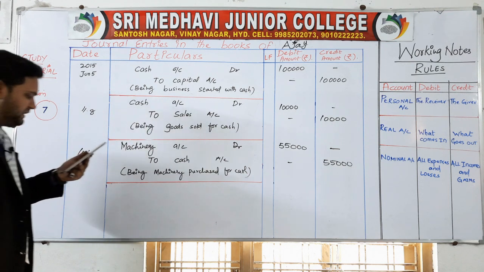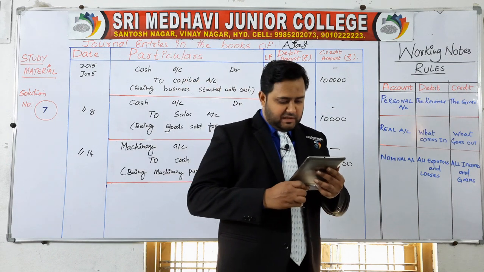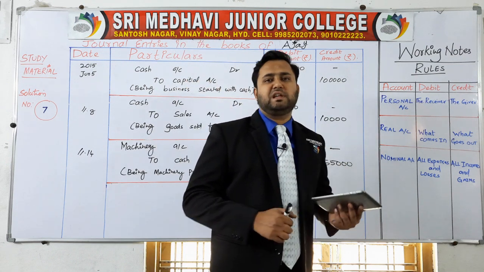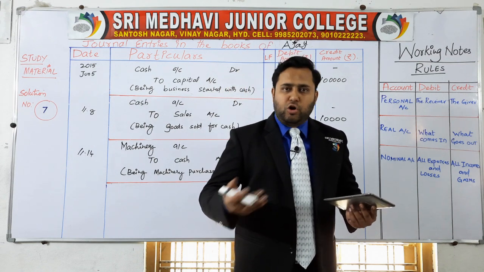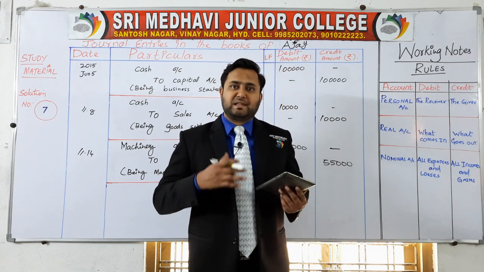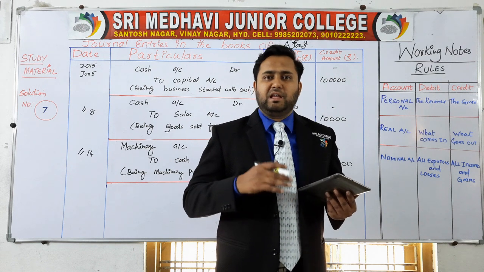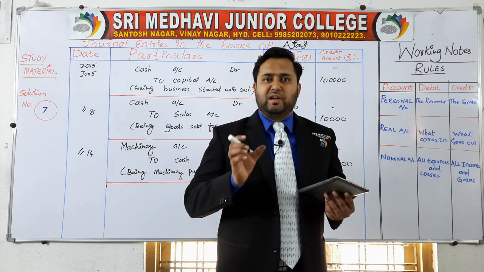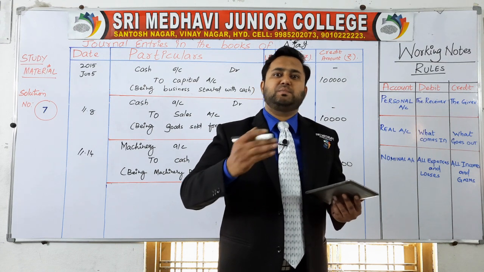On June 16, electricity bill. Apart from that, nothing is mentioned. 10,000 rupees electricity bill. It has not mentioned whether you are paying the bill or receiving it. So you have to assume that Ajay has consumed electricity and he is paying. If it is only written rent, you have to think that rent is paid.